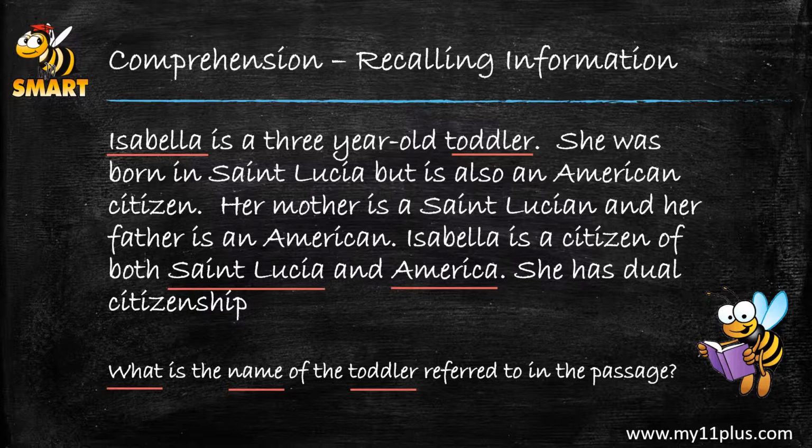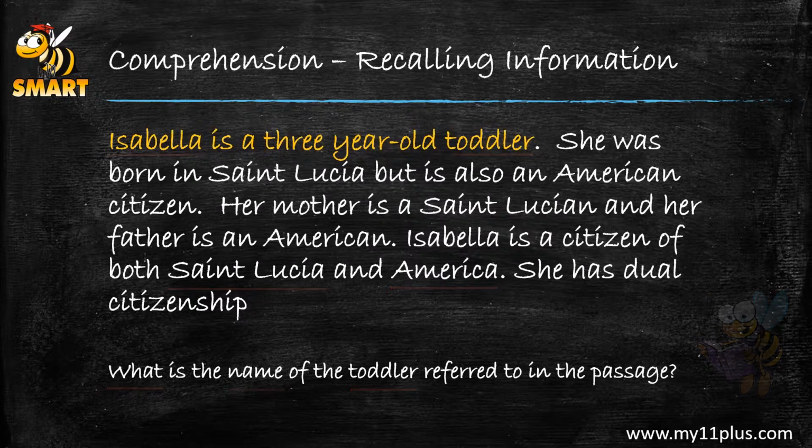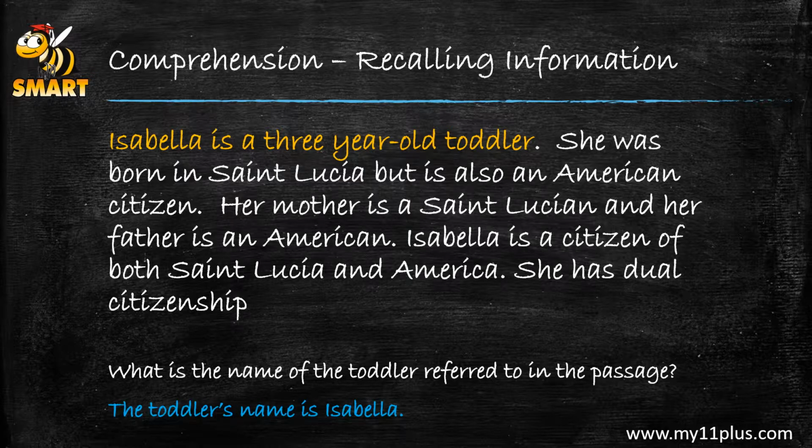So is that the clue? Is that the answer to our question? Let's look at the sentence. Isabella is a 3-year-old toddler. And sure enough, that's our answer. So our answer is the toddler's name is Isabella.